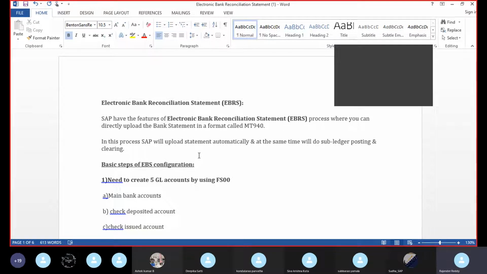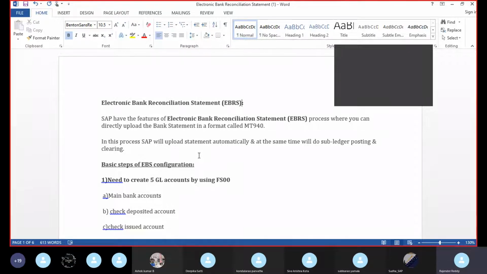The company will maintain the bank statement at our end, and also the bank will maintain the statement at their end. So there may be a chance of missing transactions and delayed transactions between the bank and our company.